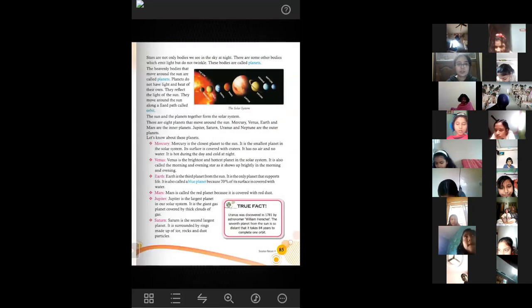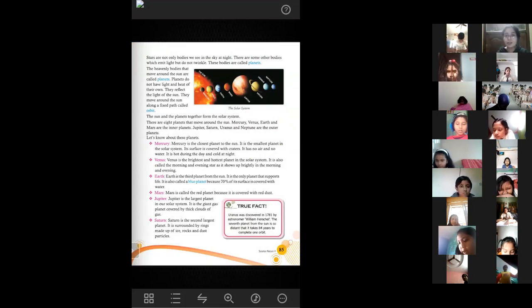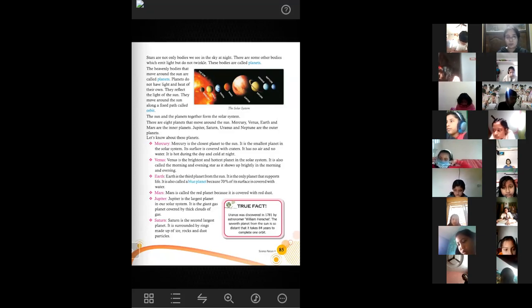Now go to the next page. Here we have learnt about the solar system. The solar system consists of one star. What is the one and only star of the solar system? That is the Sun. And along with the Sun, it also has 8 planets. The names of these 8 planets are Mercury, Venus, Earth, Mars, Jupiter, Saturn, Uranus, and Neptune. So these are the planets of the solar system.